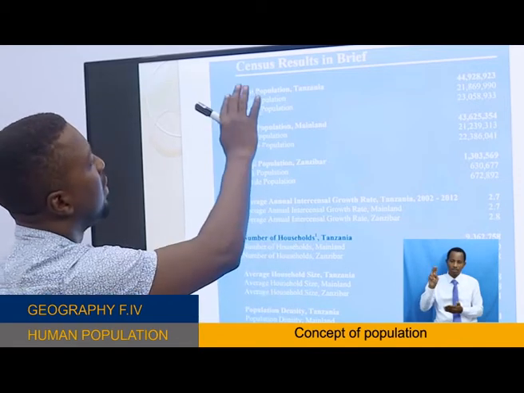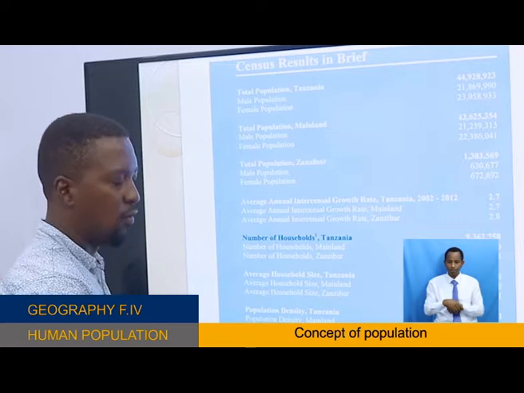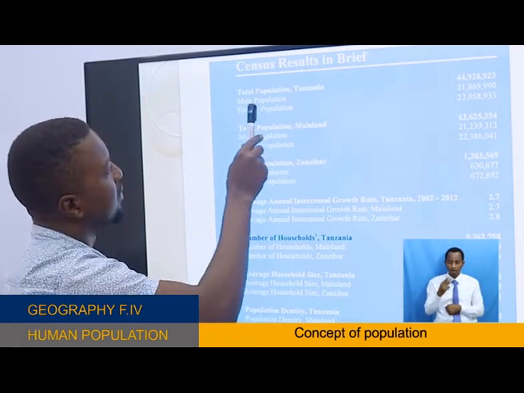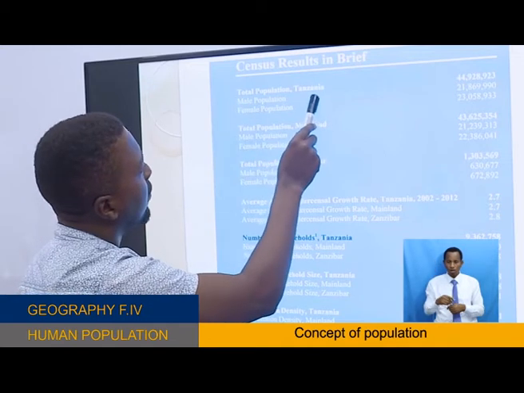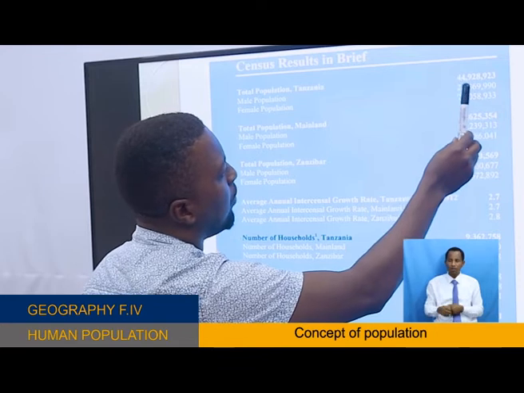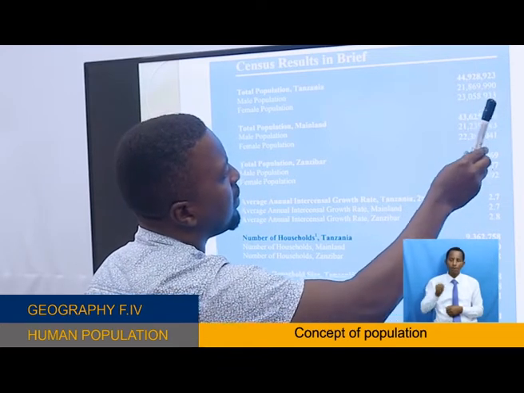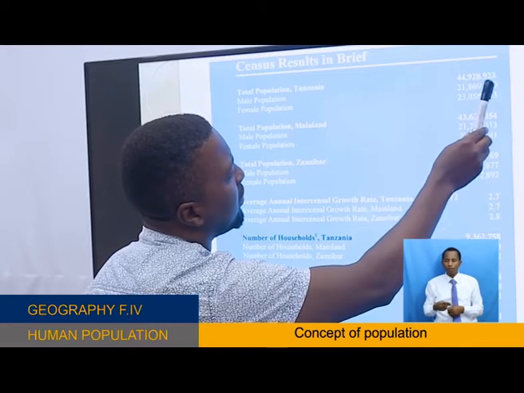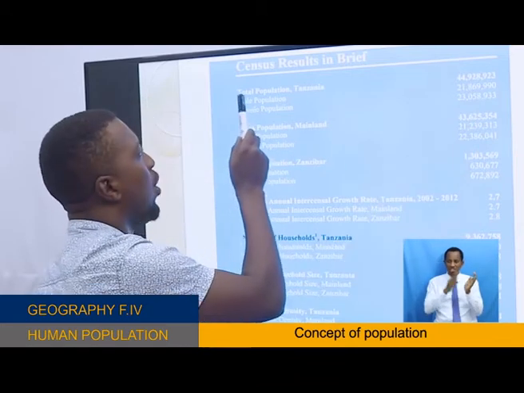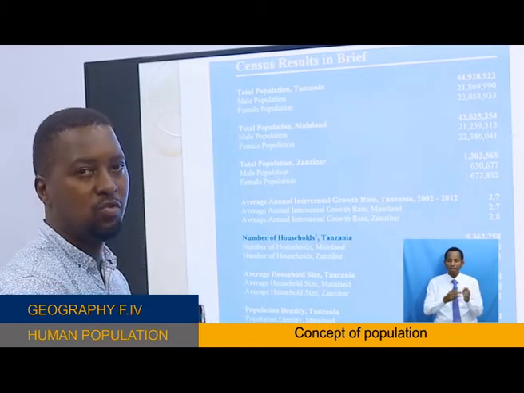This is the census results in brief, according to the census of 2012. As you can see, this is the total population of Tanzania. It was 44,928,923. This is the population size of this particular area in the year 2012.